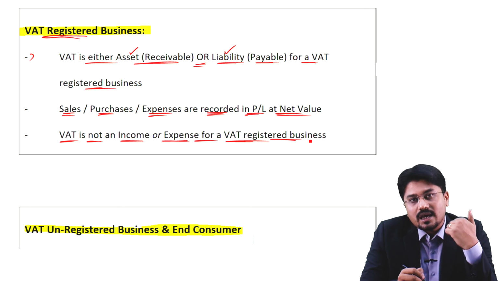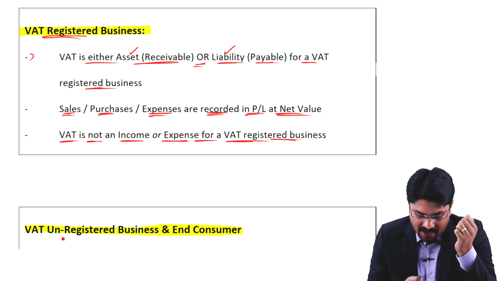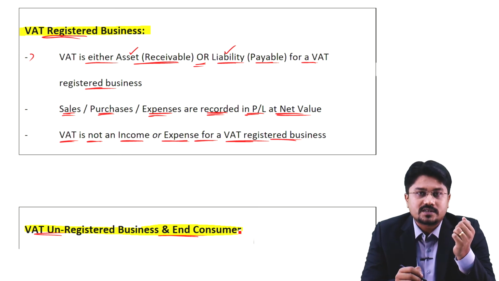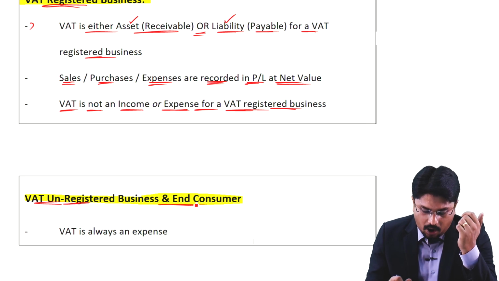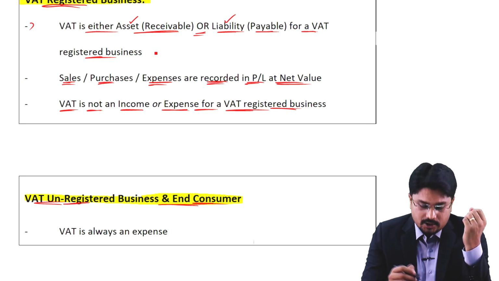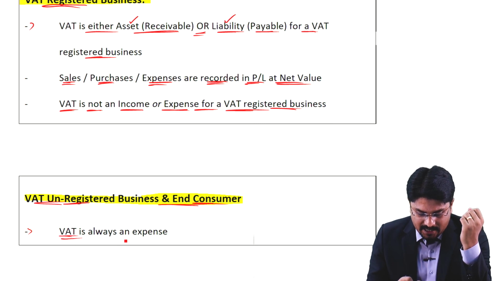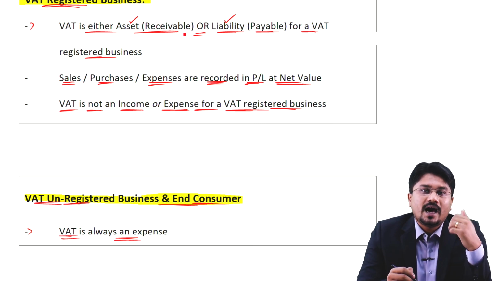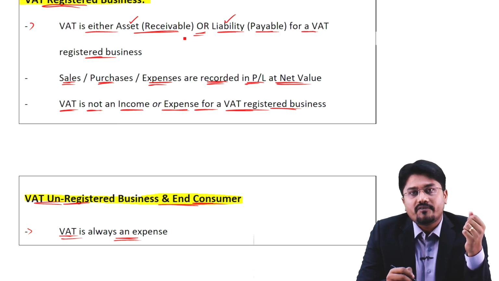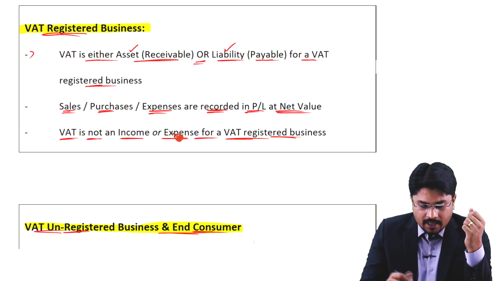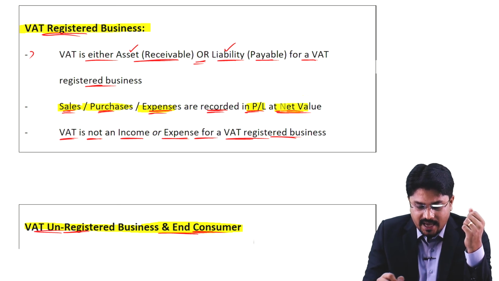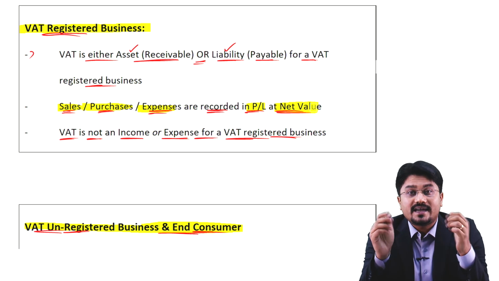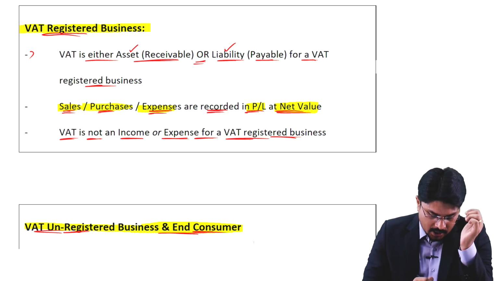But what are the implications of VAT for a VAT unregistered business or for end consumers? Keep in mind, for both, VAT is always an expense. It means they are only paying the VAT and they cannot recover it, right? So this is very important. Any sale, purchase or expense for a VAT registered business is recorded in the P&L at the net amount in which VAT is not included, right?